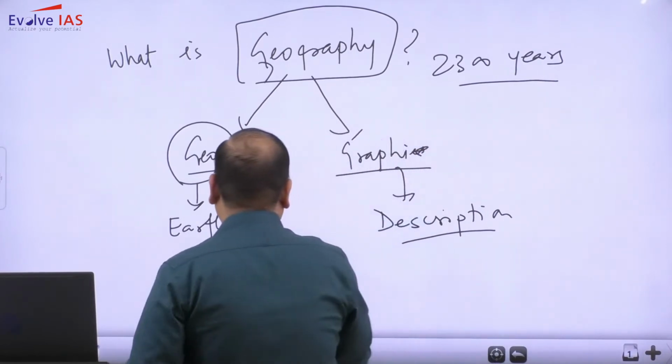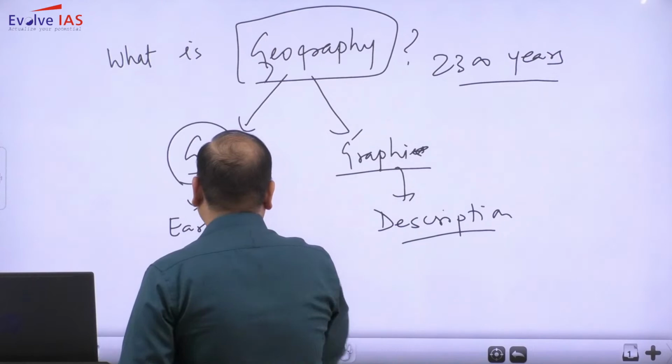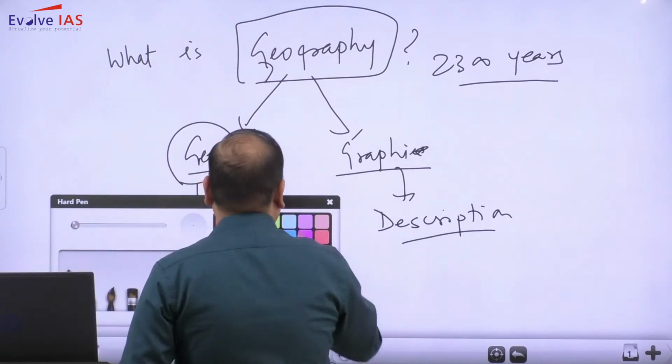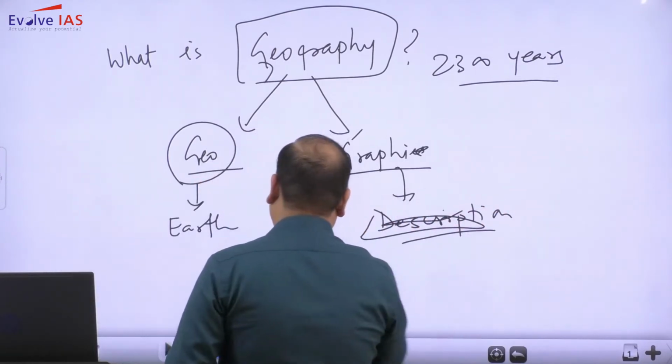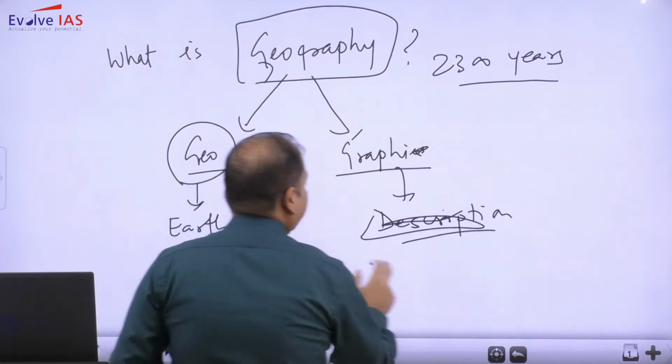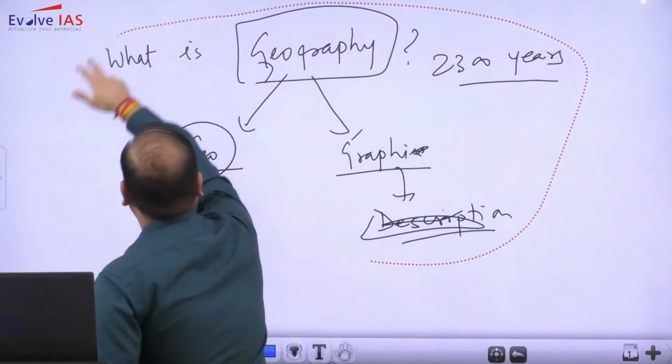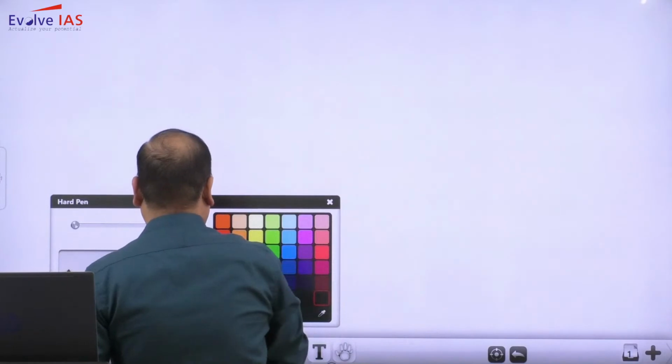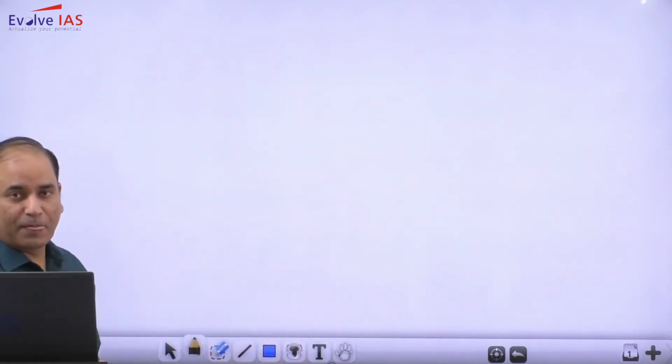When Eratosthenes gave the definition, how did Eratosthenes explain geography?